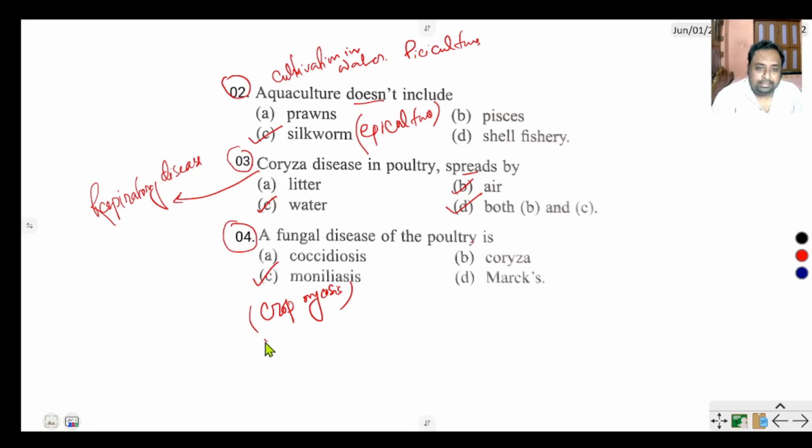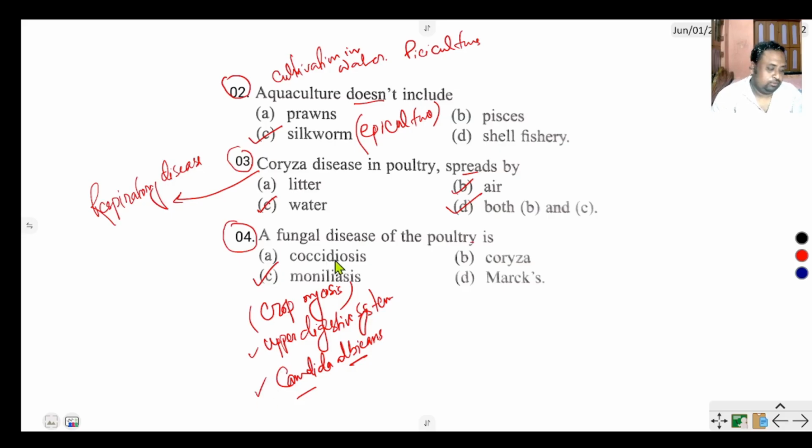The upper digestive system is affected by moniliasis, which is caused by Candida albicans.